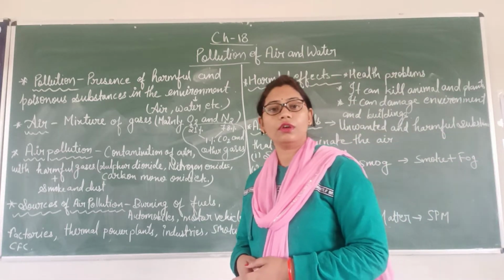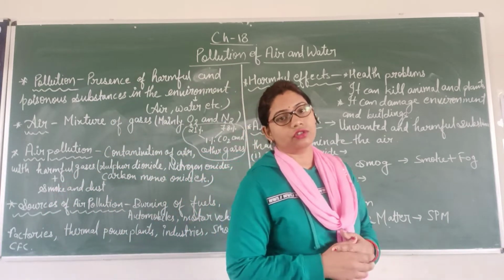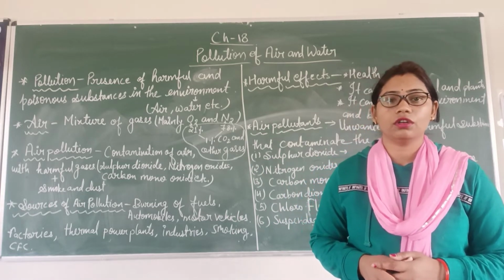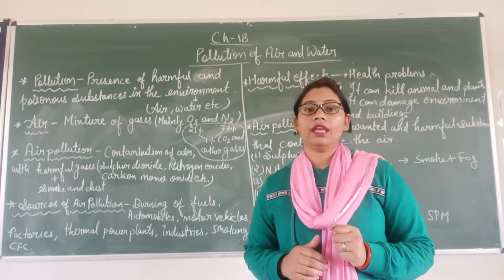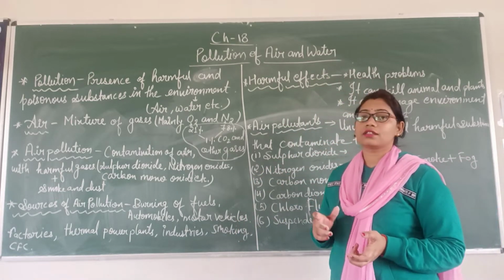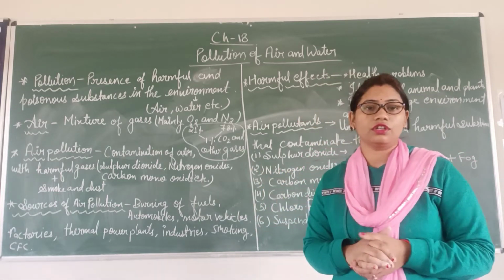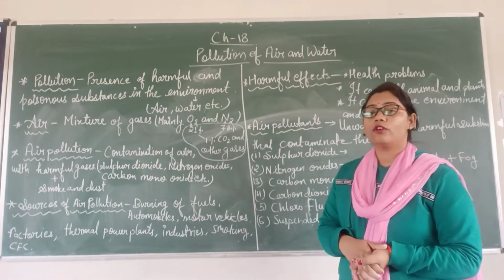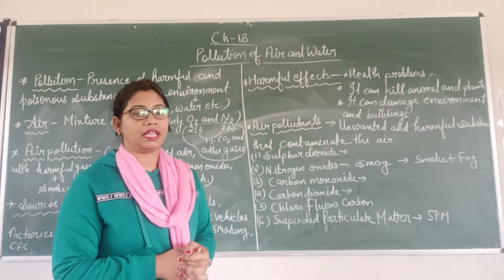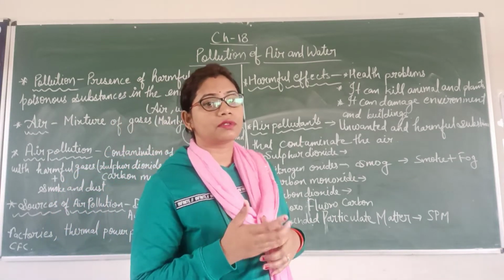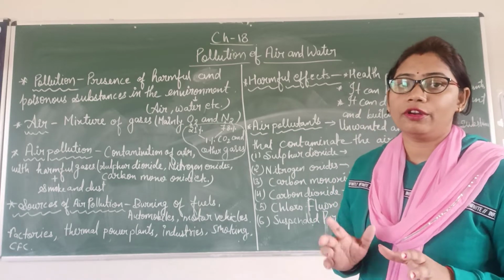So firstly you should know what pollution exactly is. So what is pollution? Actually it is the contamination of the environment with harmful and poisonous substances. Pollution is the presence of harmful and poisonous substances in a huge concentration in the environment. That phenomenon is known as pollution, and those unwanted harmful substances are known as pollutants. So I hope you are now clear about pollutants and pollution.